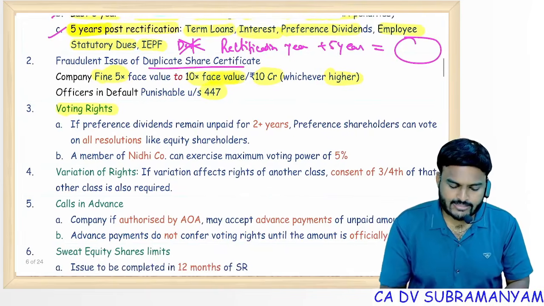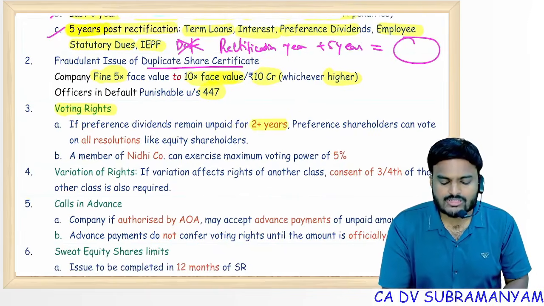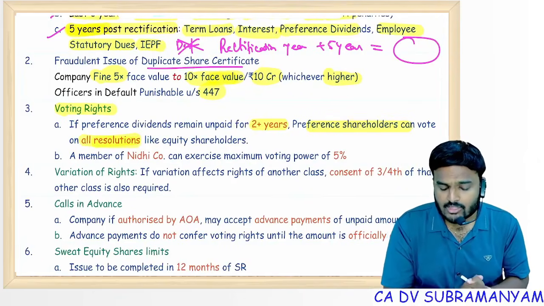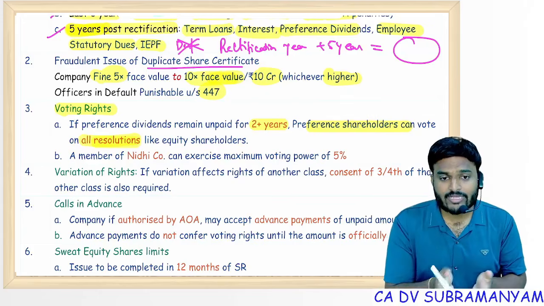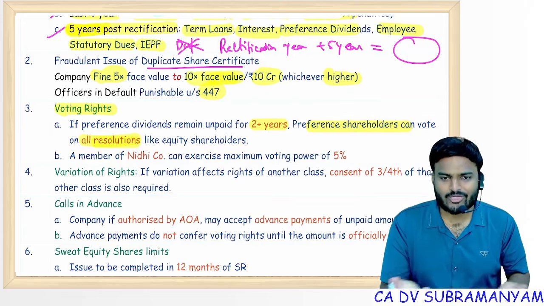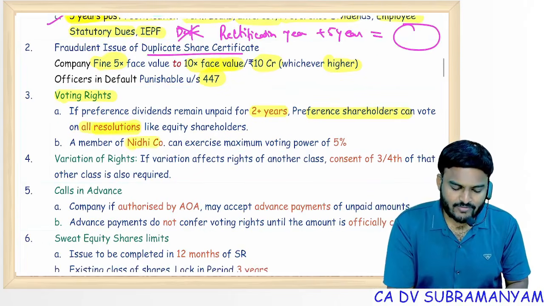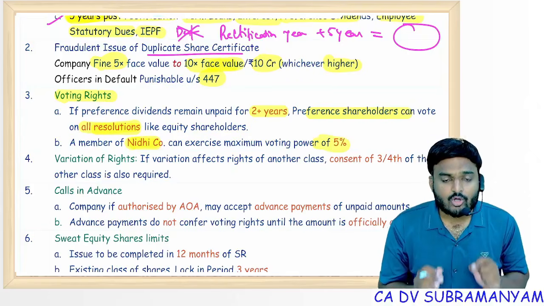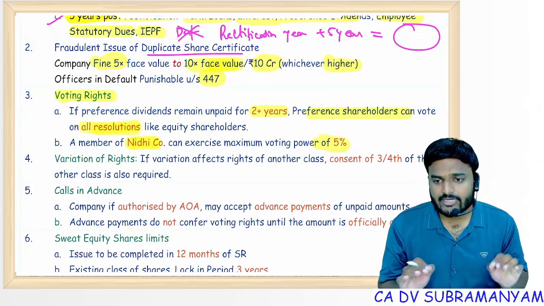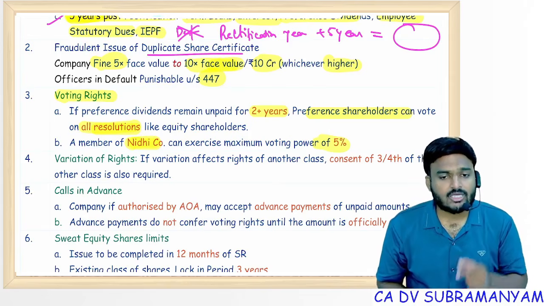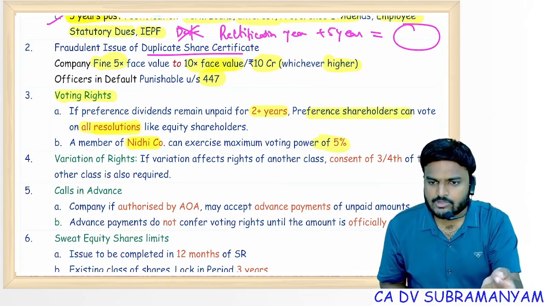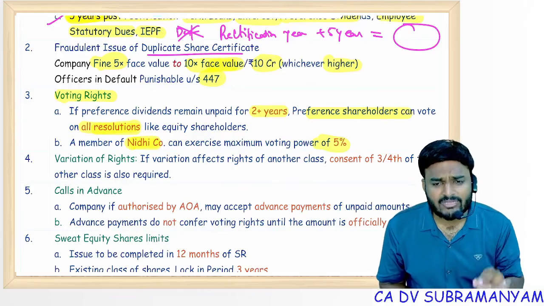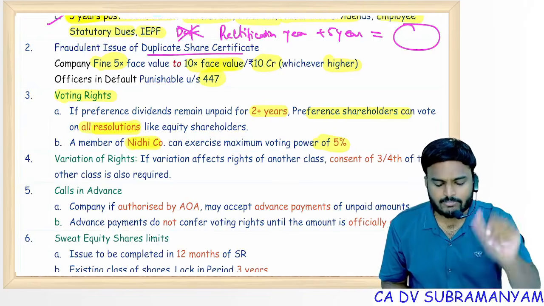Next, voting rights. If preference dividends remain unpaid for 2 consecutive years, then preference shareholders will also get voting rights on all resolutions like equity shareholders. For quorum also we can count them if preference shareholders are getting voting power. A member of Nidhi company can exercise maximum voting power of 5%. Remember this point. In Nidhi company, concentration of voting power is eliminated by putting a restriction. If you have more than 5% of the paid up share capital of Nidhi company, can you exercise complete voting rights? No, your voting rights are limited to 5% only.